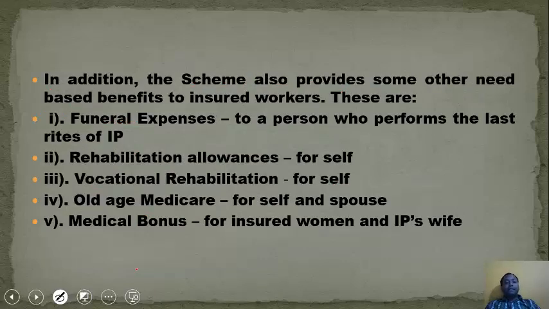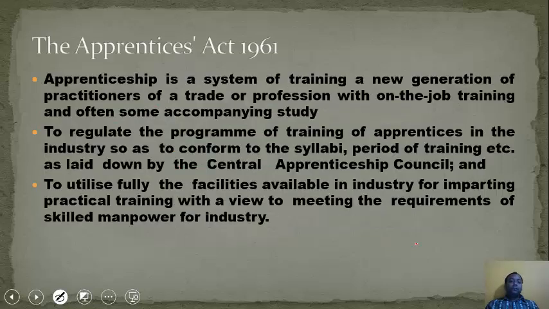Now in addition to this, the scheme also provides some other need-based benefits to insured workers. First, funeral expenses to the person who performs the last rites of the insured person, then rehabilitation allowances for self, then vocational rehabilitation for self, then old age Medicare for self and spouse, and medical bonus for insured women and the insured person's wife. Now coming to the Apprentices Act 1961.